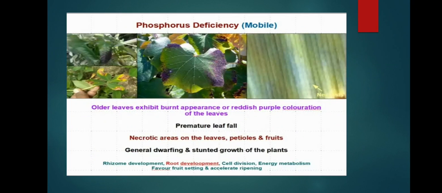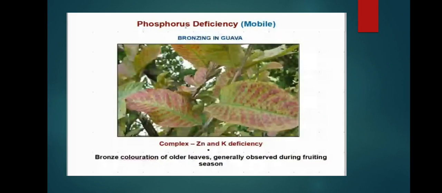Phosphorus is involved in cell division and energy metabolism, favors fruit setting and accelerates ripening. These two points favor fruit setting. The nutrient that favors fruit setting in the plant is phosphorus. The nutrient helpful for ripening of the fruits is also phosphorus. These are two important points to be known.